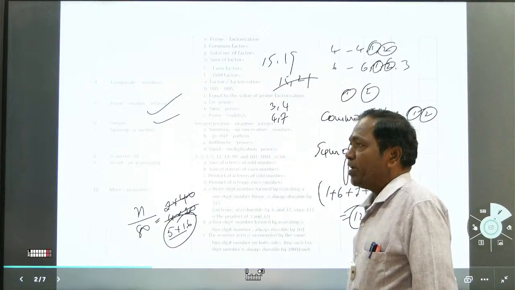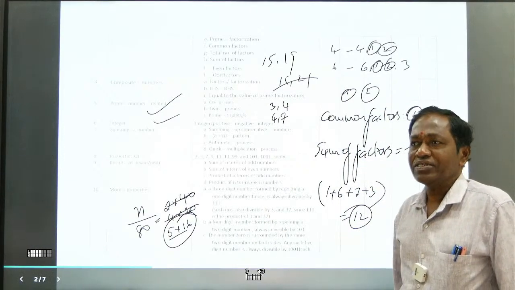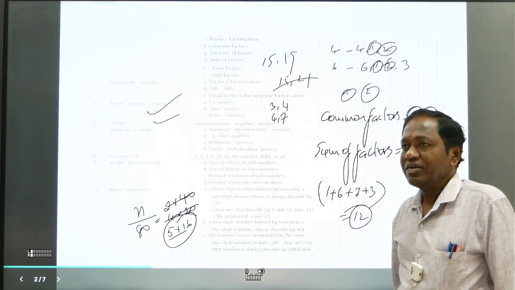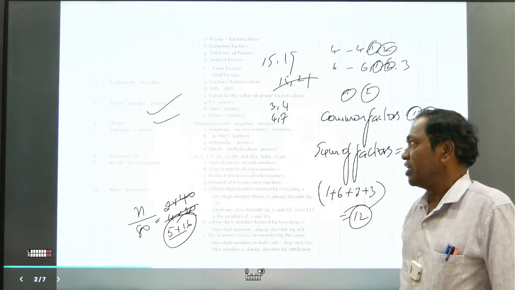The (A plus B) whole square pattern, which we already learnt. 21 can be written as 20 plus 1. 35 square can be written as (30 plus 5) whole square, which is A square plus 2AB plus B square. We have to do that, right.